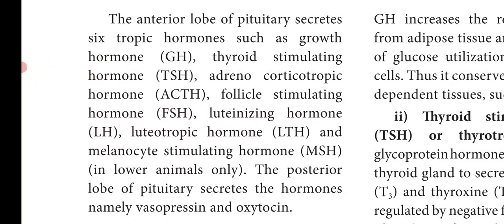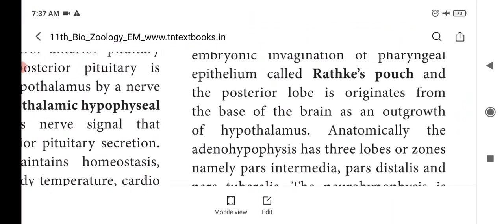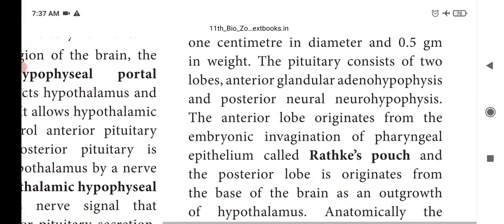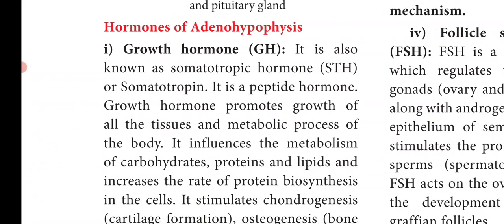Now, we will discuss the functions of the hormones which are secreted by the anterior lobe of the pituitary, or adenohypophysis.